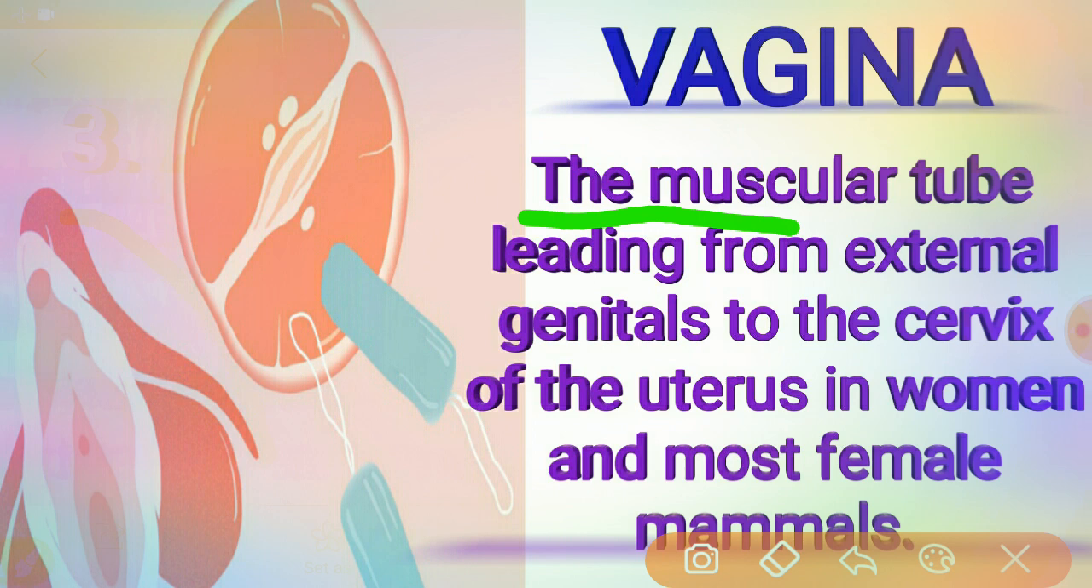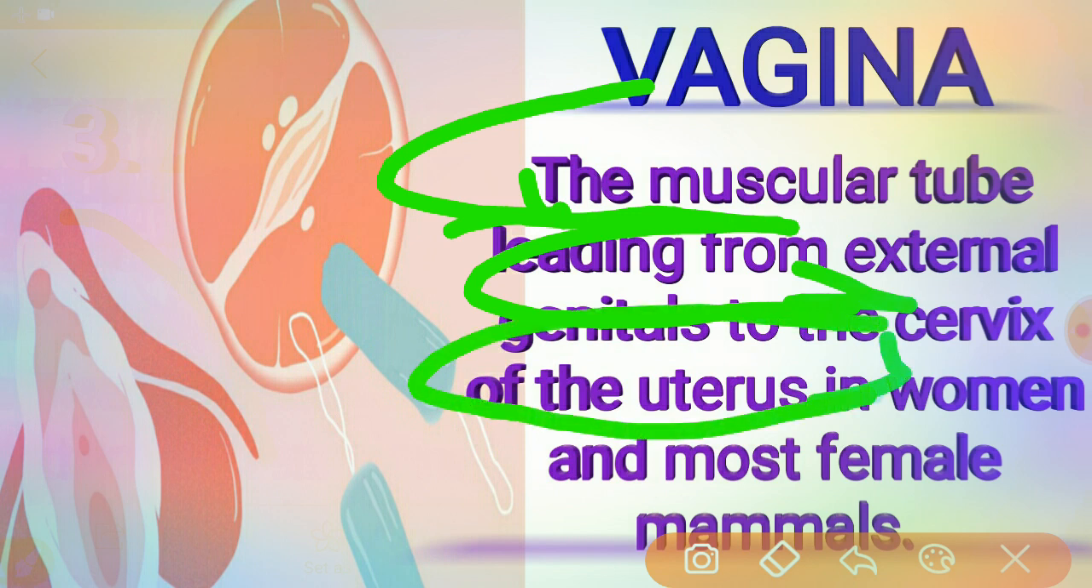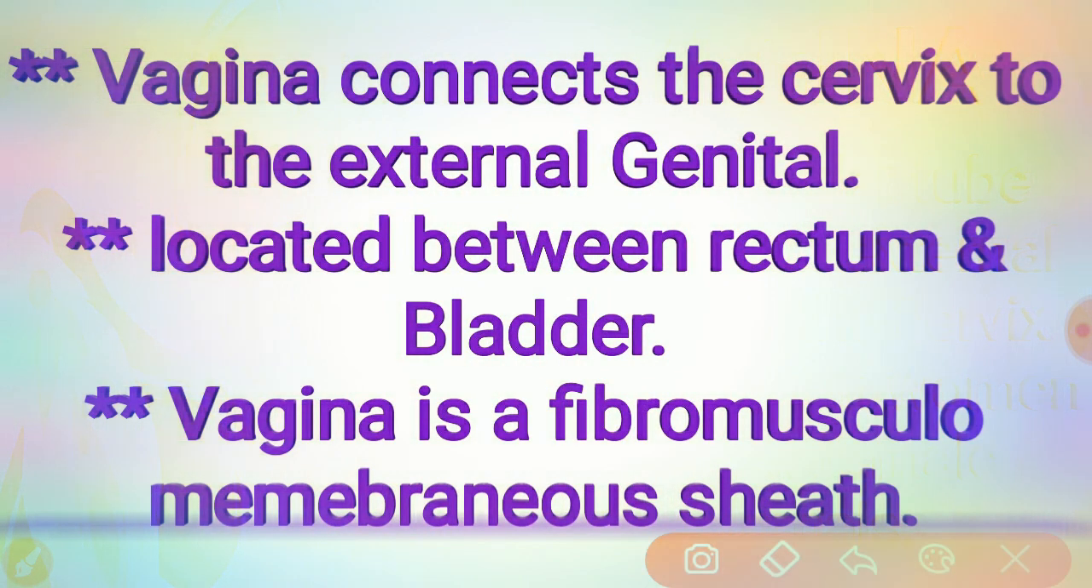So the vagina has a muscular tube leading from the external genitals to the cervix of the uterus in women. We especially see this in female mammals. The vagina connects the cervix to the external genitals, and is located between the rectum and the bladder. This fibromuscular membranous sheath communicates the uterine cavity with the exterior at the vulva, and constitutes the excretory channel for the uterine secretions and also the menstrual blood.